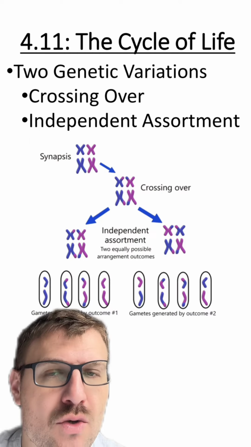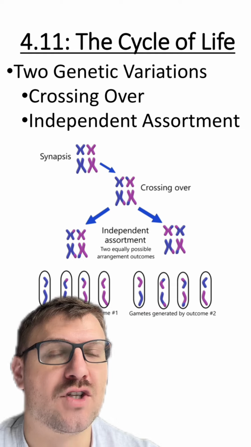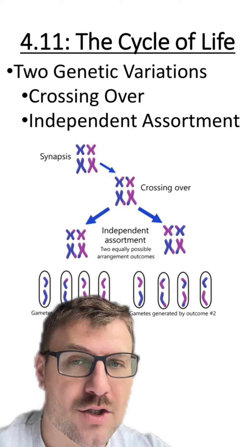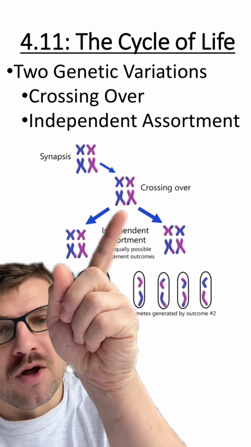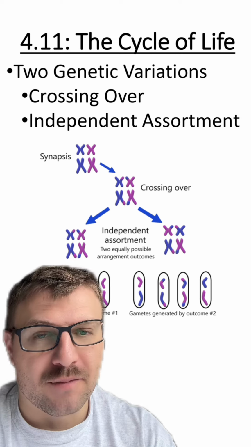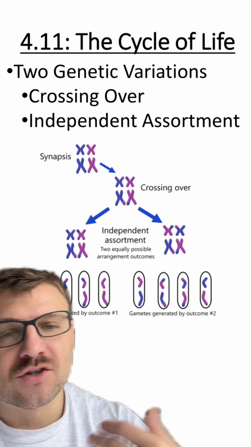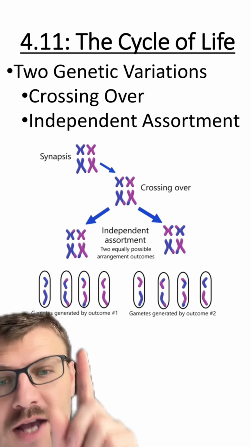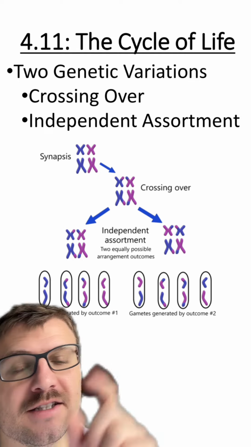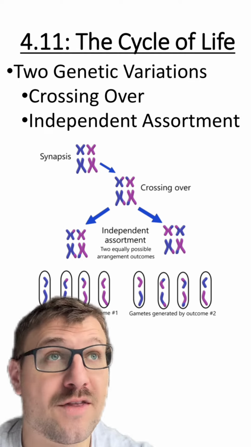Now again, our two primary sources of genetic diversity without mutations are crossing over and independent assortment. Remember that crossing over occurs when homologous pairs of chromosomes exchange genetic information, and independent assortment occurs when these chromosomes independently assort from each other during meiosis 1. Through those two processes, we're going to get gametes that are genetically different from each other. This is again without mutations.